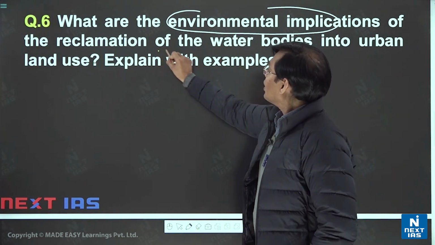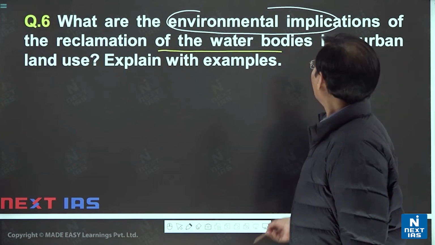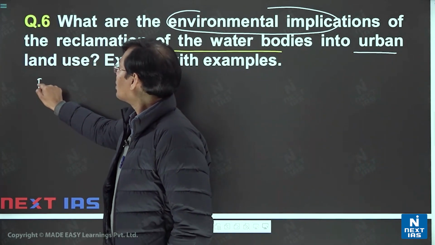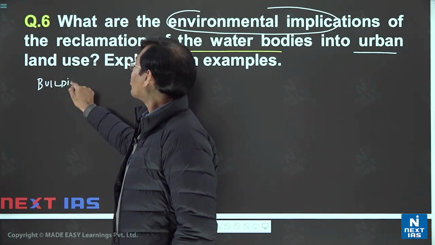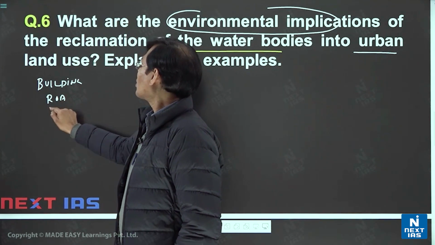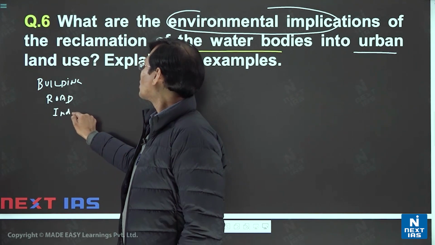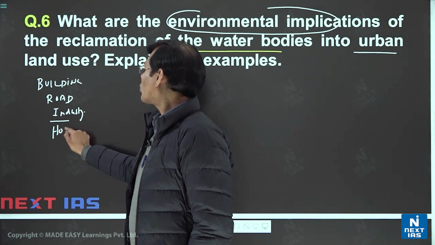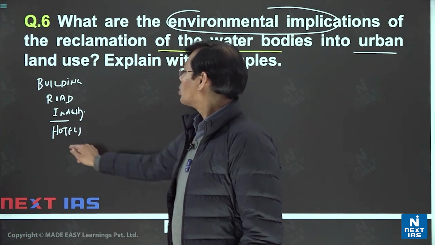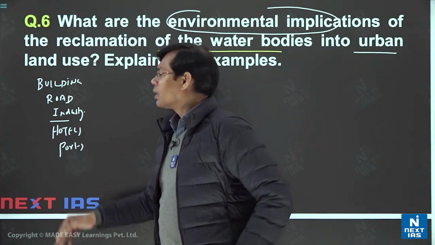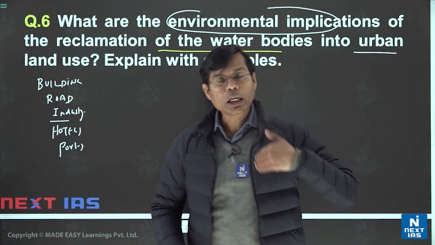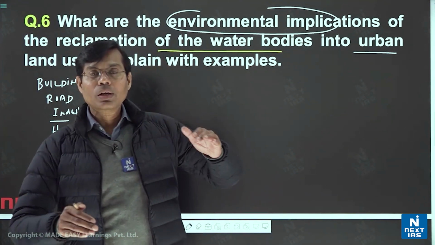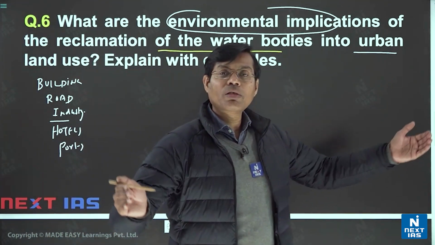Especially once we reclaim the water bodies for a particular urban land use, suppose building construction or road construction or industries or hotels to cater to the tourism demand, industrial demand, or ports and many more facilities, then we are basically acquiring that land, which is easily acquired, and protest is very less.